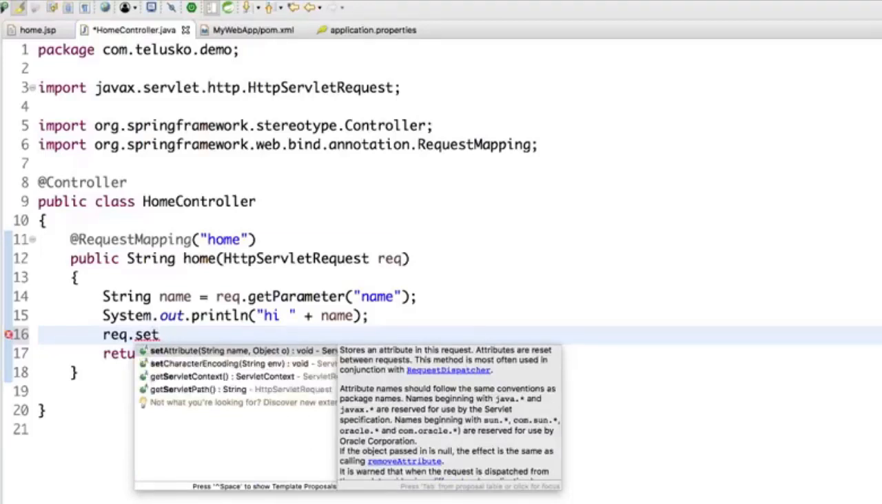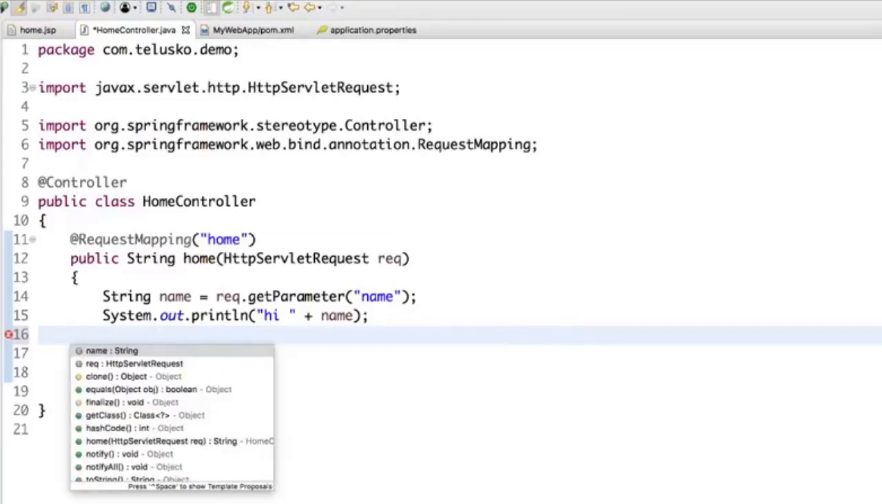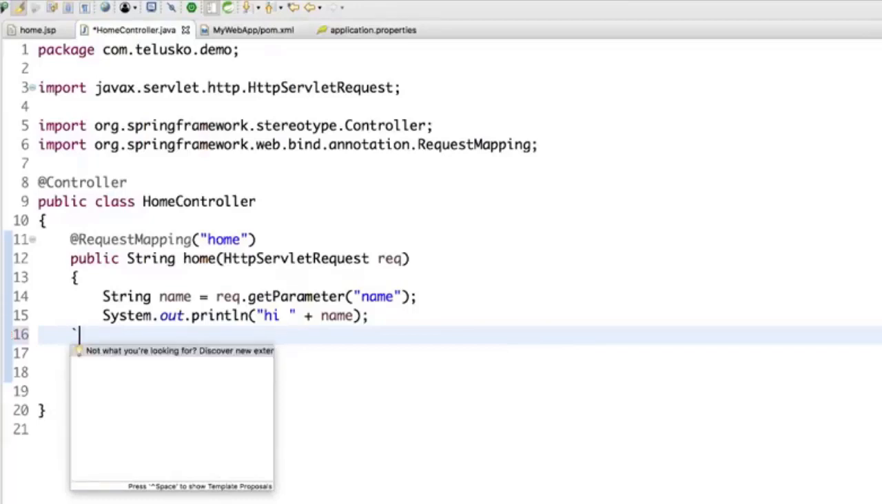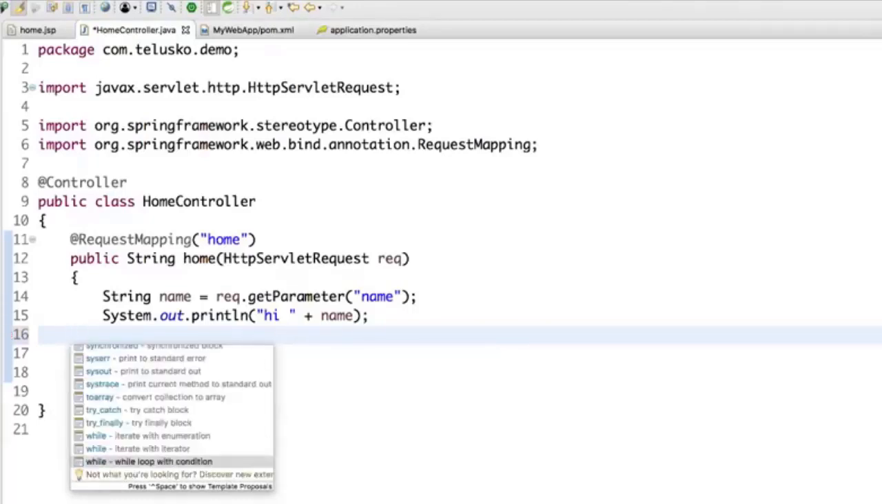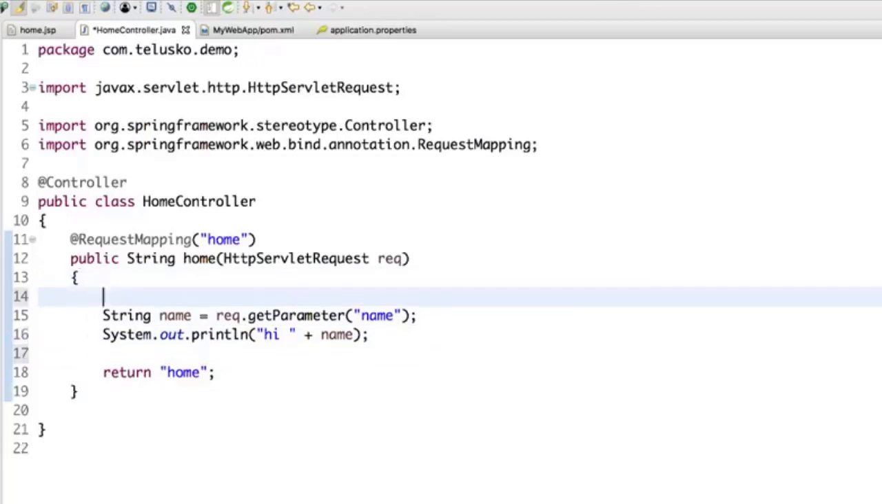That's fine. Otherwise, we can use session. Now, if you remember, we also have a concept of HttpSession, right? Now, how will I use those things here? It's very easy. If you want to use HttpSession, just type HttpSession.